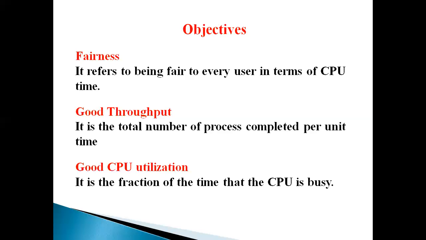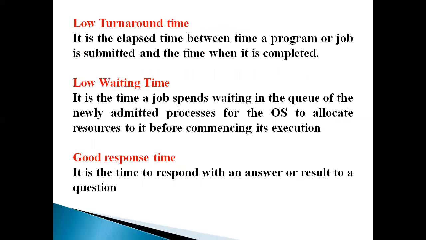Next one, good CPU utilization. That is a main objective of CPU scheduling. It is the fraction of the time that the CPU is busy. The main thing in multiprogramming is that the CPU will not sit idle. So the CPU always has to be busy. Good CPU utilization means keeping the CPU as busy as possible. This is the main objective of process scheduling.